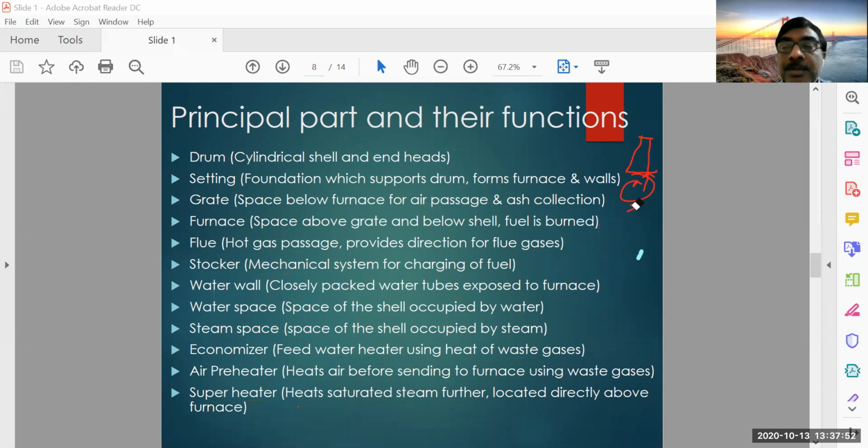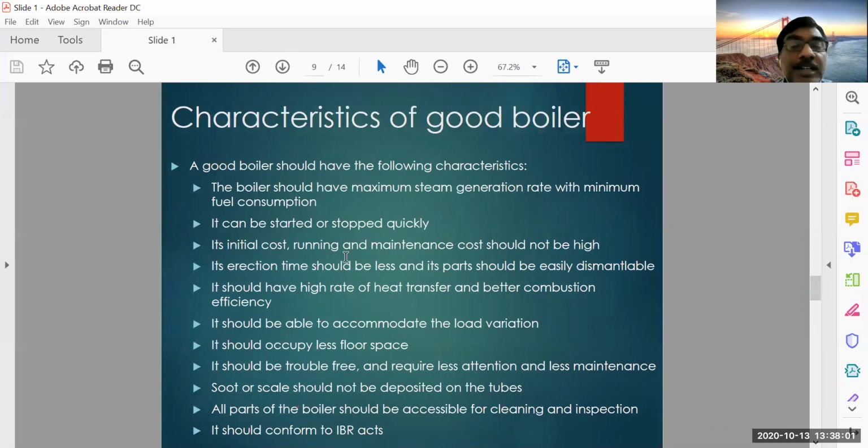Okay, so now, the characteristics of a good boiler. A good boiler should have the following characteristics. The boiler should have maximum steam generation rate and minimum fuel consumption. That means the efficiency should be high. It should consume minimum fuel and produce maximum steam. Okay, and it can be stopped and started quickly.